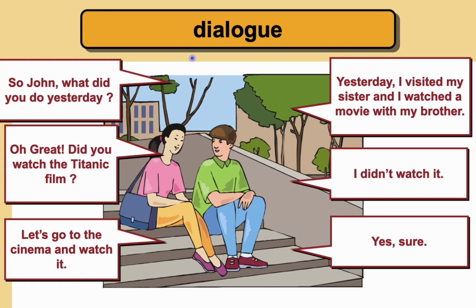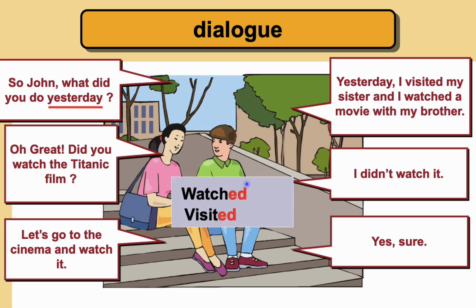So, here we have a dialogue between Sarah and John. Sarah is asking John about something that he did when? It is yesterday. Very good. And what is yesterday? Yesterday is the past. So how do we know that it is the past? Because we have yesterday. So what are some of the things that John did yesterday? What did he do yesterday?